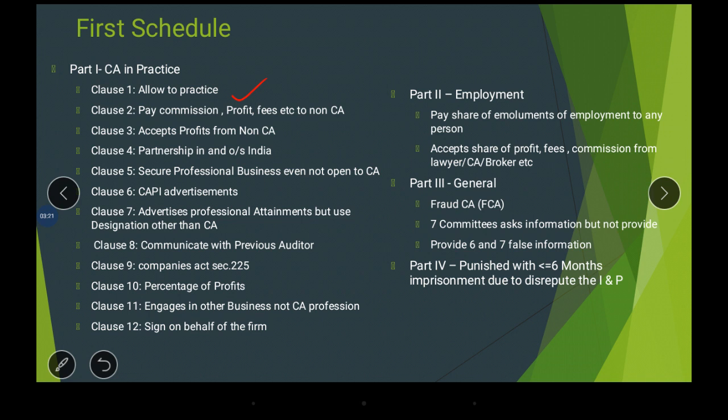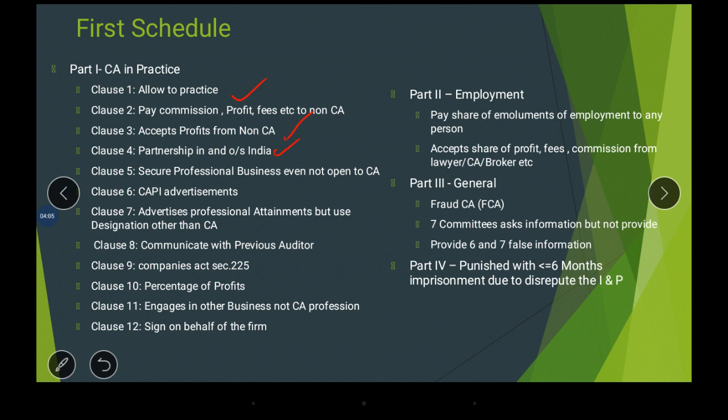So I allowed a person to act on my behalf. Whatever income he received from the firm, he pays to his friend. So what is the use for him? He pays everything, so what is in it for him? He accepts only the profits from the non-CA friend. He pays all the commission, profits and fees, and from that he receives only the profit. How do they calculate the profit? What is the ratio? How do they allocate the profit between them? They made a partnership in and outside India, and based on the partnership they allocate the profit.